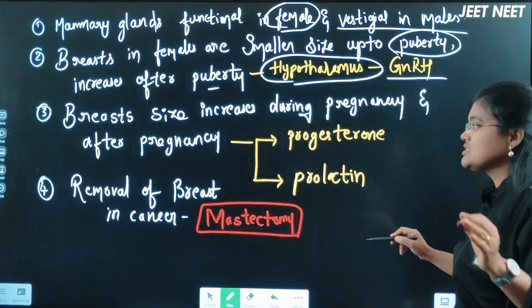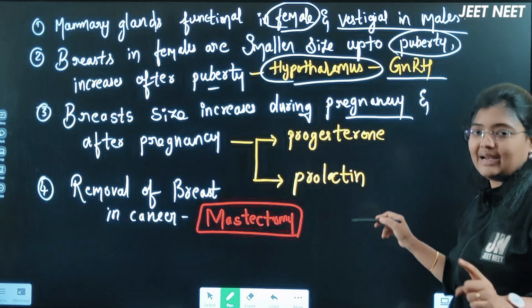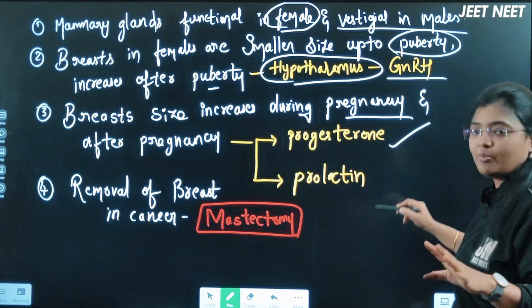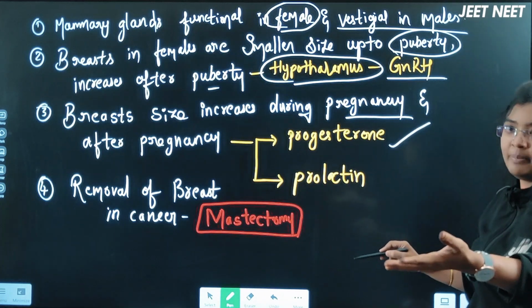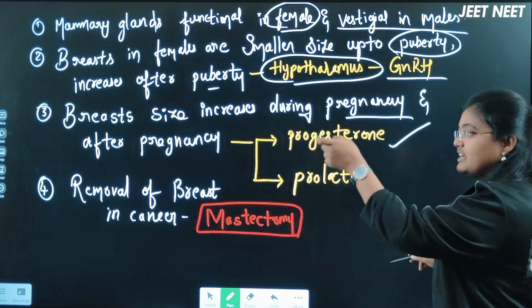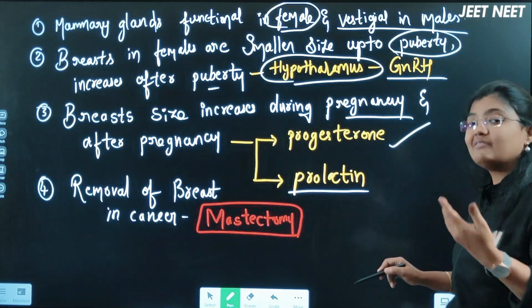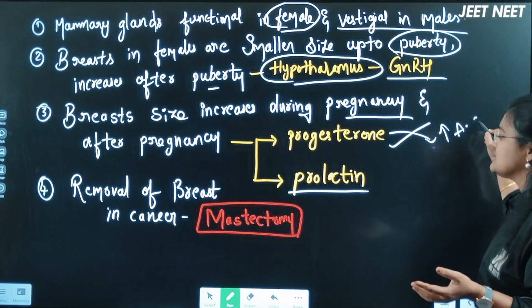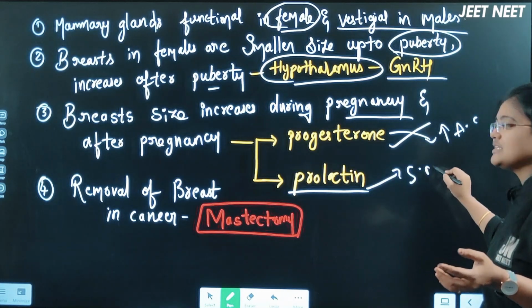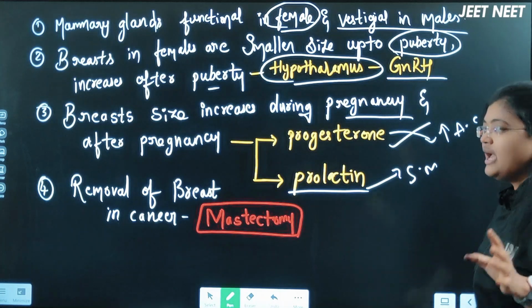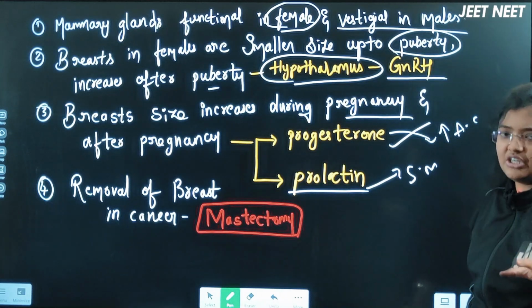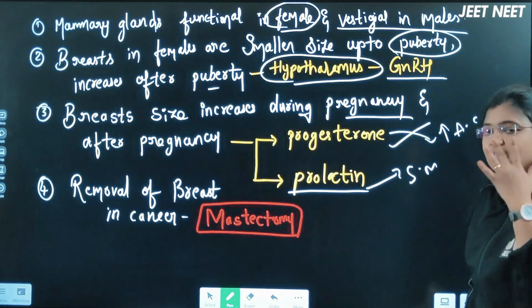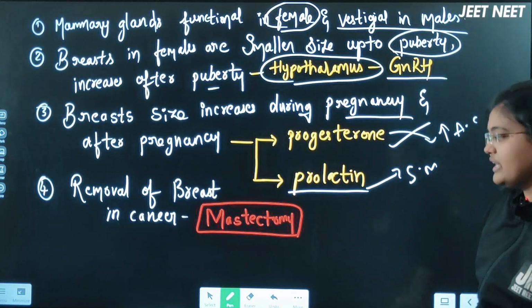Then the third thing, breast size will increase during the pregnancy, because the progesterone hormone is maintaining it throughout the pregnancy, and after the pregnancy also, because of prolactin. Just now I told you, progesterone hormone will increase the alveoli cells here, prolactin hormone will synthesize the milk here. Clear this point? And then at the time of cancer conditions, when breast cancer is present, the breast can be removed from the body actually.